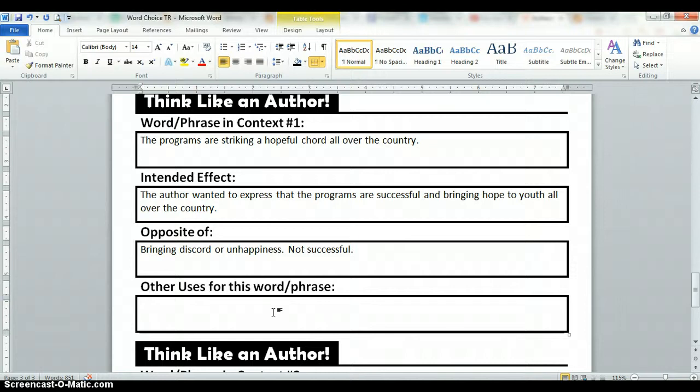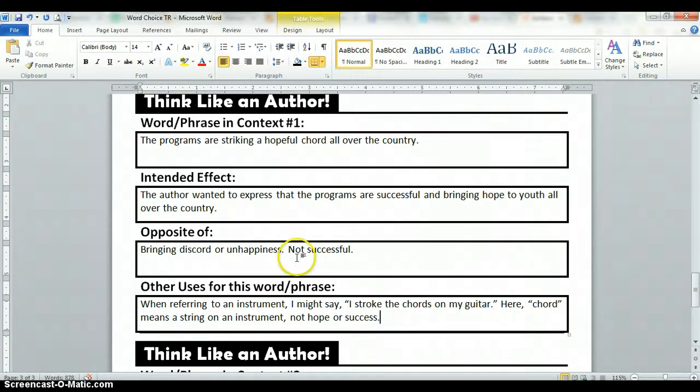You usually use the word or the phrase striking a hopeful chord or striking a chord when talking about an instrument. So when referring to an instrument, I might say, I strike the chords on my guitar. Here, chord means a string on an instrument, not hope or success.